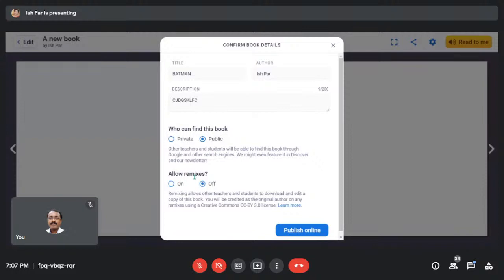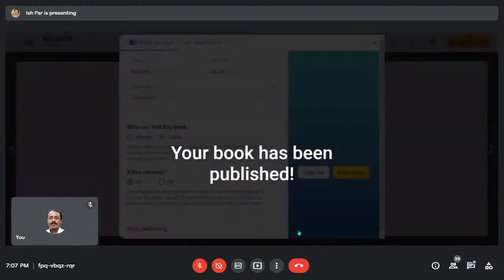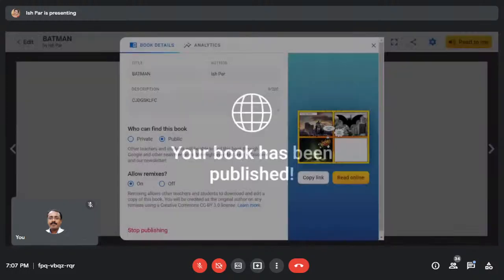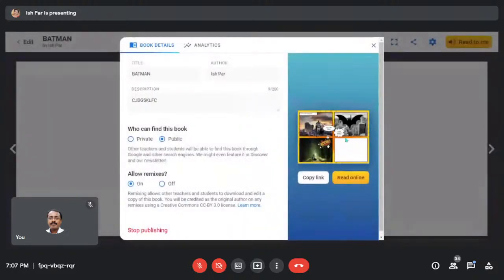Now you permit allow remixes. Like if anybody wants to use your book and add certain things more, that's all up to you. You allow remixes or not, that's all up to your option. Now you are publishing it online. So here comes, your book has been published. Now you can share the link with your students. They can read it anytime they wish, or they can read online.